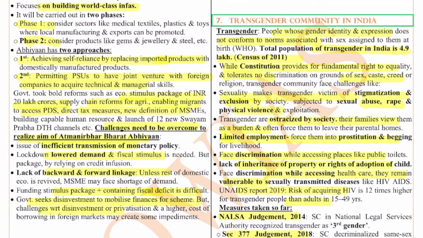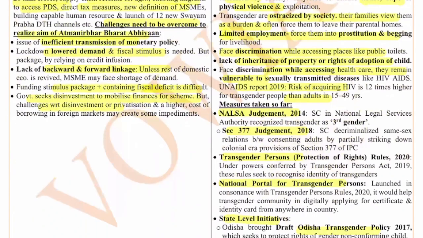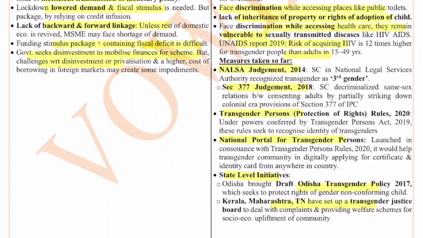Now, what are the measures that have been taken so far? We have the 2014 NALSA judgment, where the Supreme Court declared transgenders as the third gender. Section 377 of IPC, which criminalizes same-sex relations, was decriminalized by the Supreme Court, that is, same-sex relations between two consenting adults were decriminalized by partially striking down the colonial era provisions of Section 377.